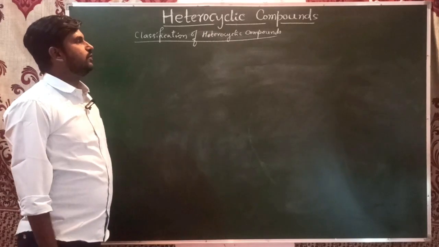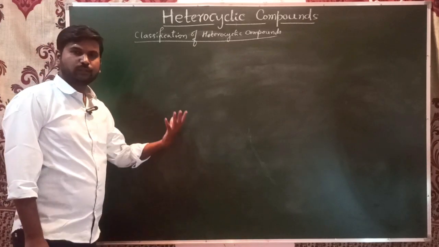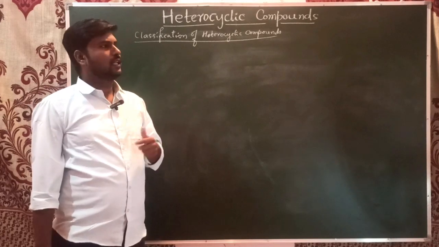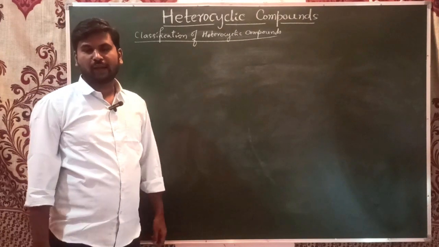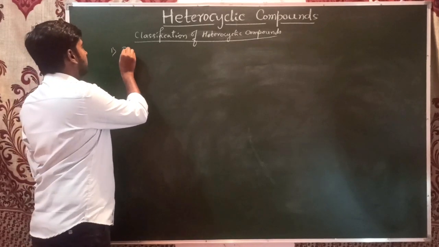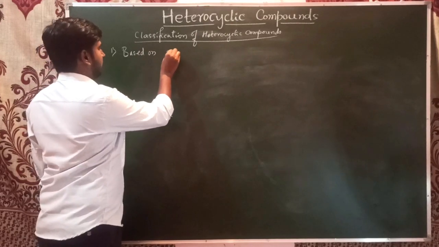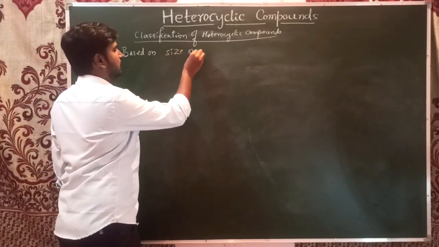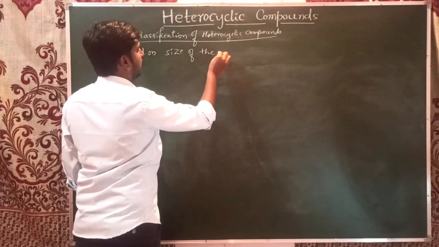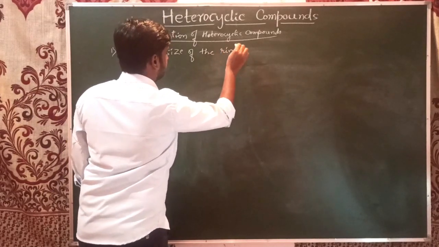In classification of heterocyclic compounds, there are two methods. We can classify heterocyclic compounds by the size of the ring, and also by their nature, whether they are aromatic or non-aromatic. First, a very important one is the classification based on size of the ring. It means how many atoms are present in the ring.